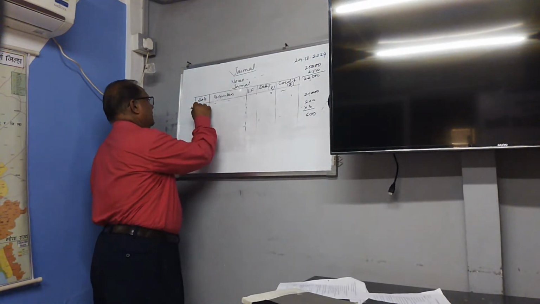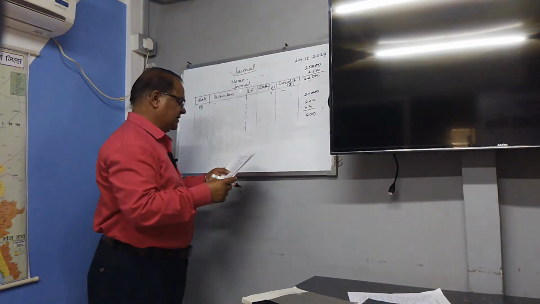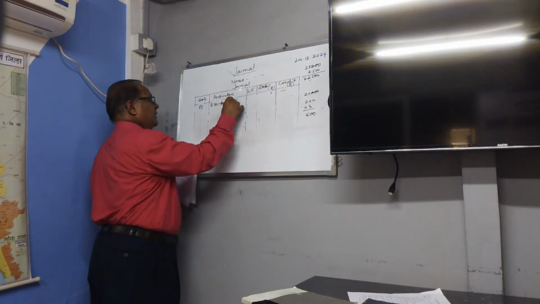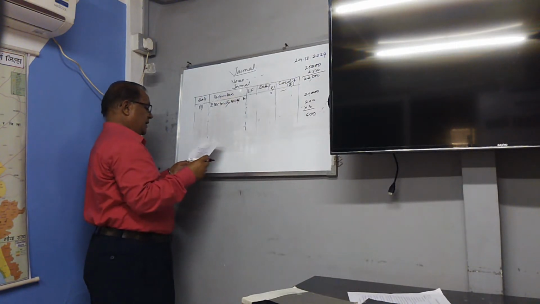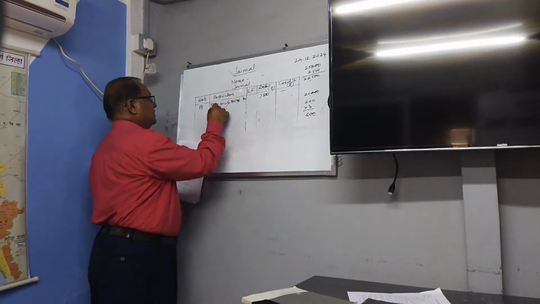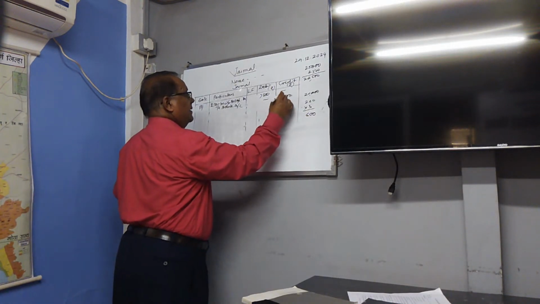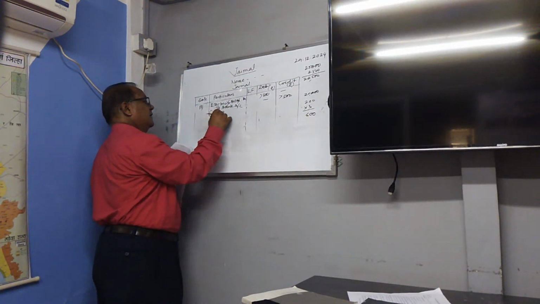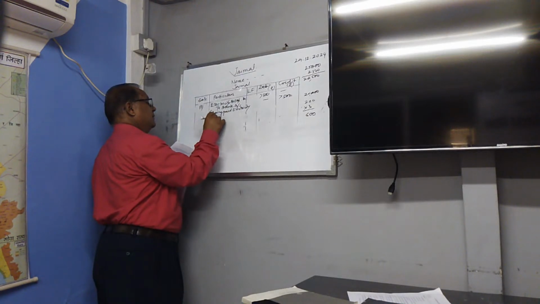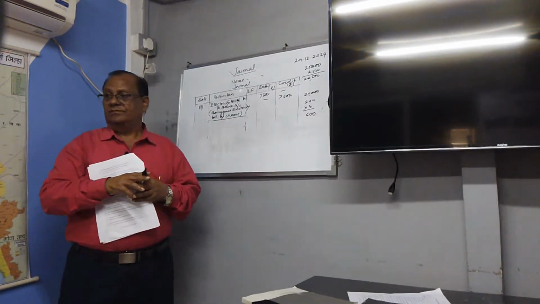Third entry. Paid electricity bill. Electricity bill account debit, the amount is 7,500, to bank account. 7,500 being paid electricity bill by check.